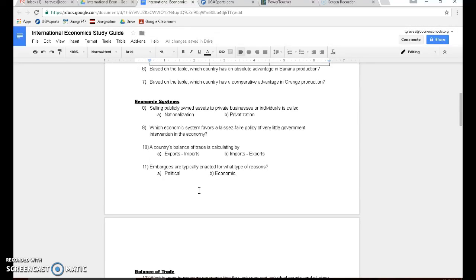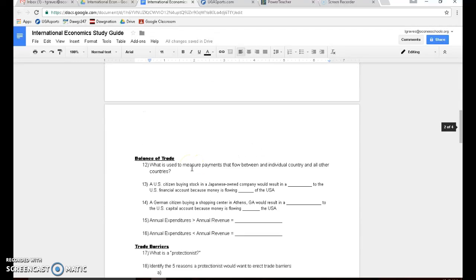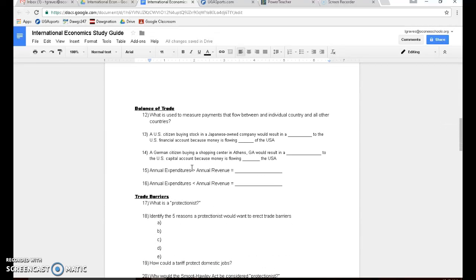So we put an embargo on them to ban all trade to try to encourage them to change their government system away from communism. Okay, a little bit more about balance of trade.